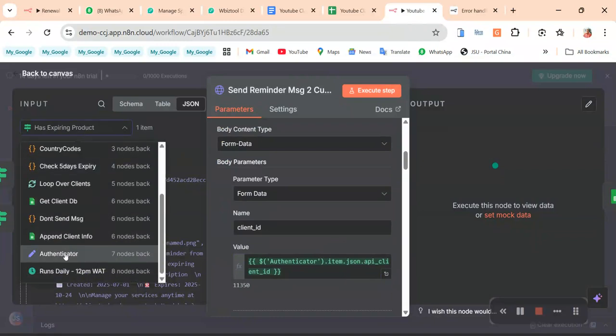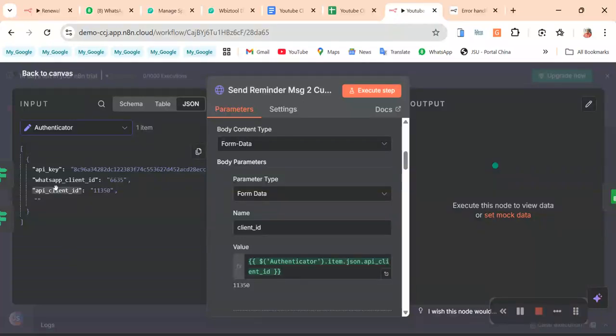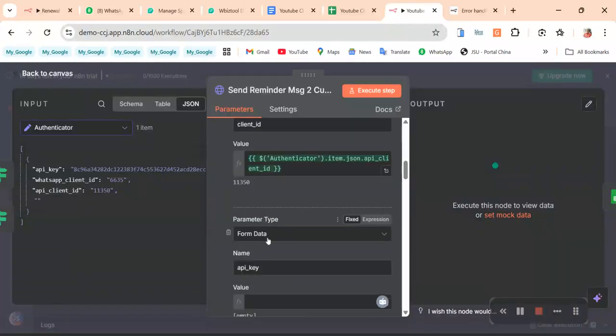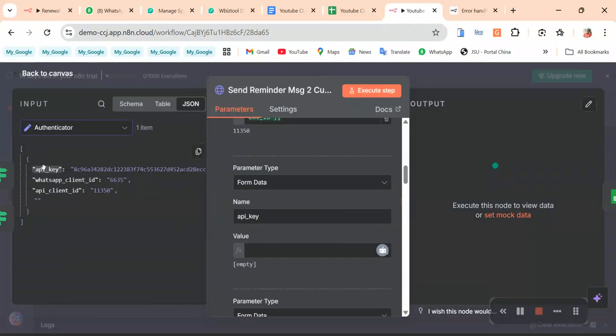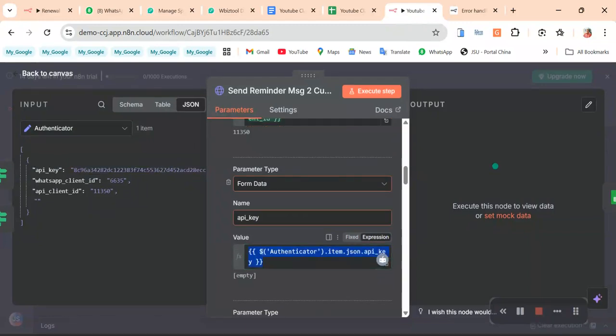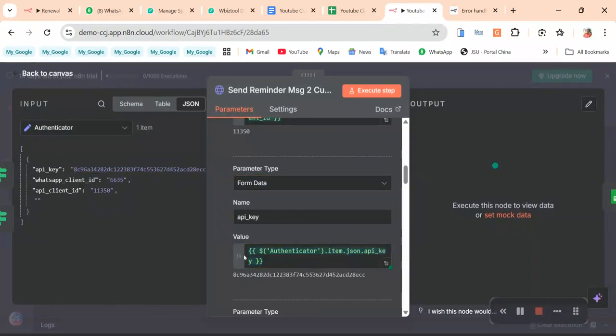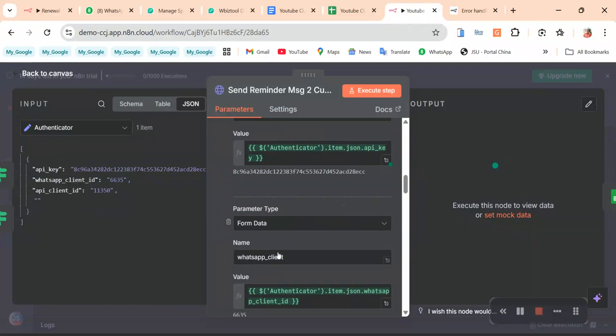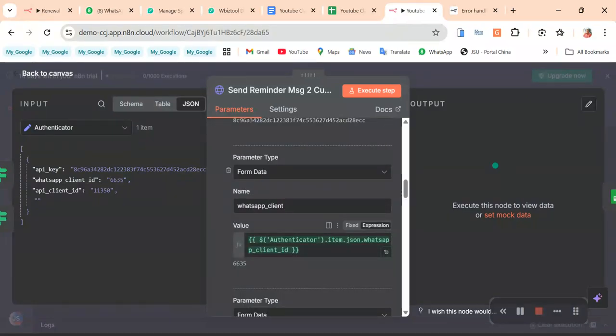If we go to our authenticator, it's good to put your stuff like this so that you're not adding it manually. It's not good. It's a good habit to put it in a set node. So that's our API key. And the next thing is our client ID, which we have.